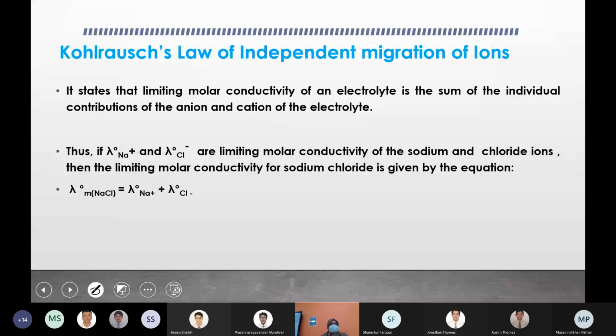Kohlrausch's law of independent migration of ions states that the limiting molar conductivity of an electrolyte is the sum of the individual contributions of the anion and the cation.